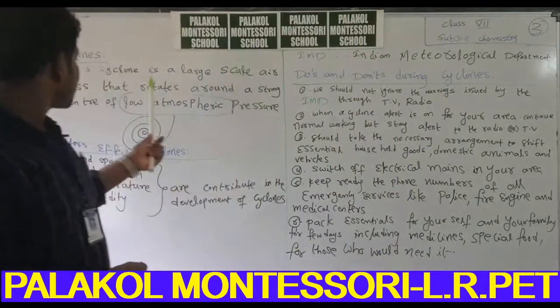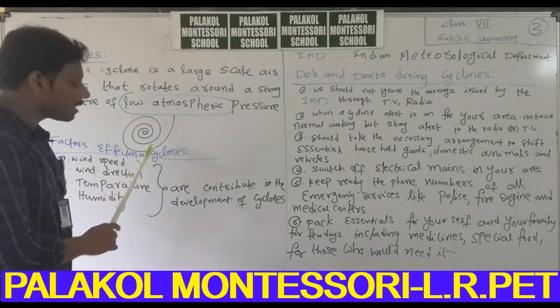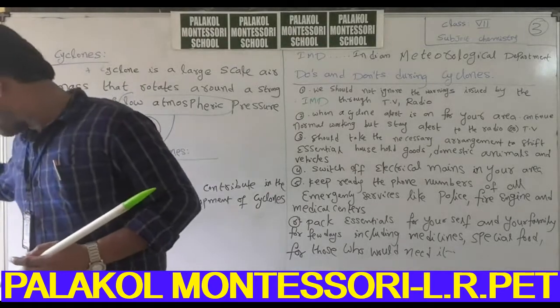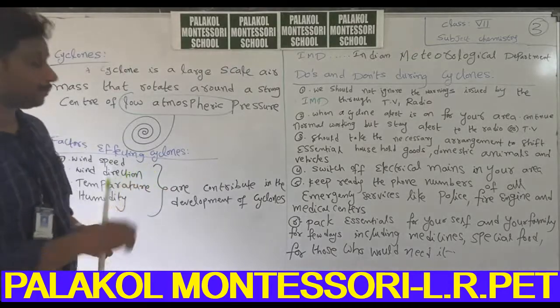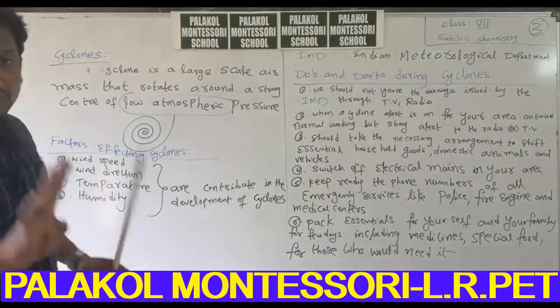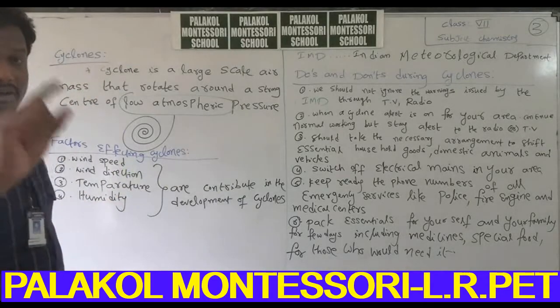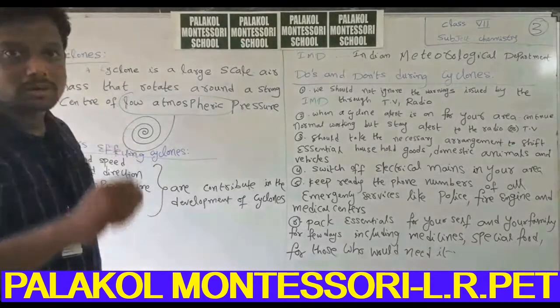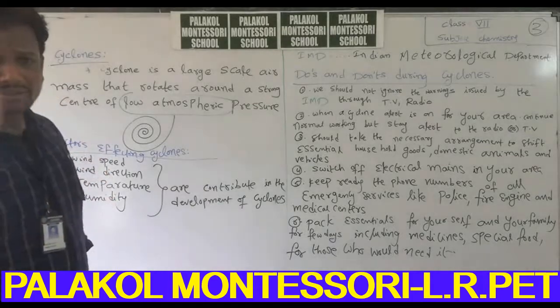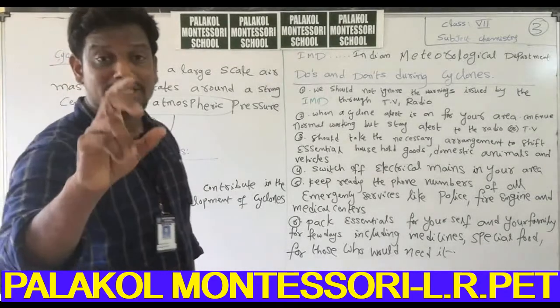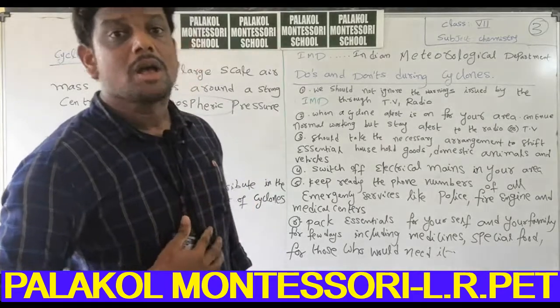That is called cyclone. Factors affecting cyclone. There are 4 factors which affect cyclones. First one is wind speed. If the wind speed is more, that means the effect of cyclone is more. Wind direction is also important for formation of cyclones.